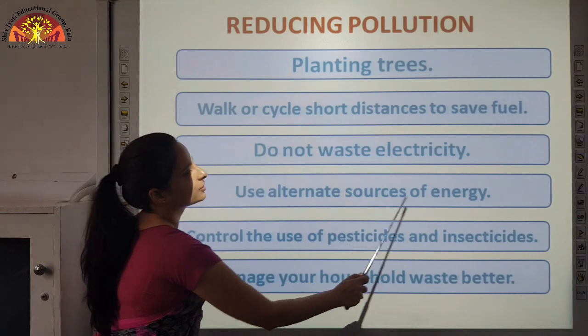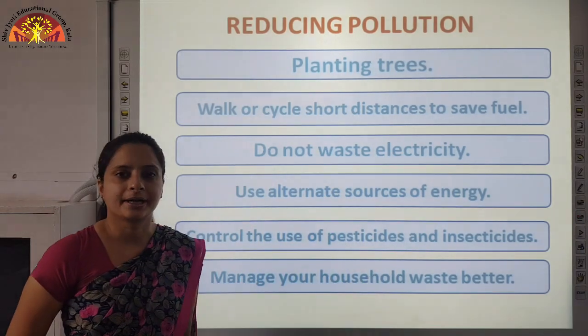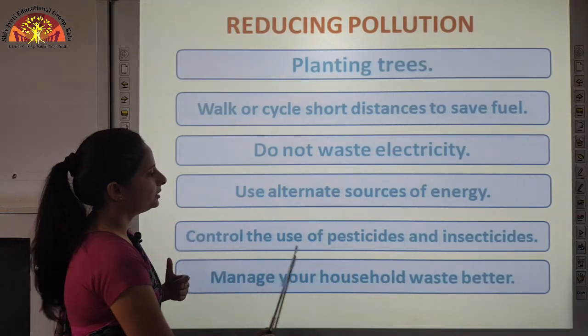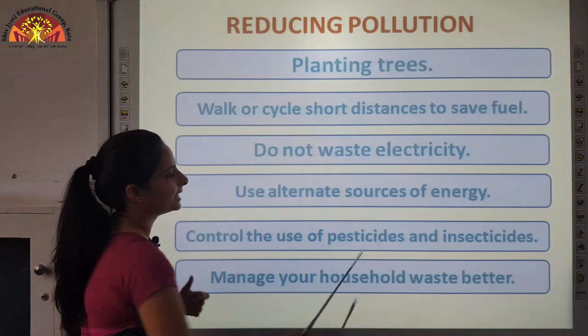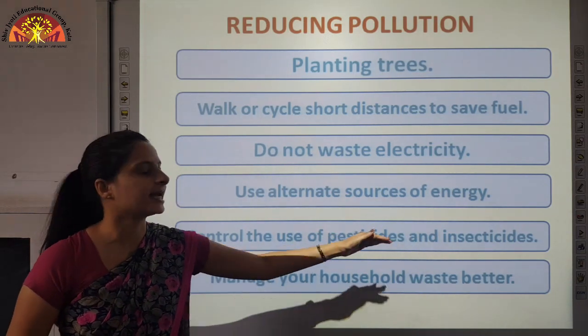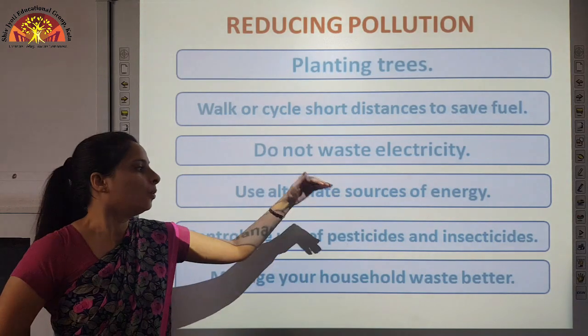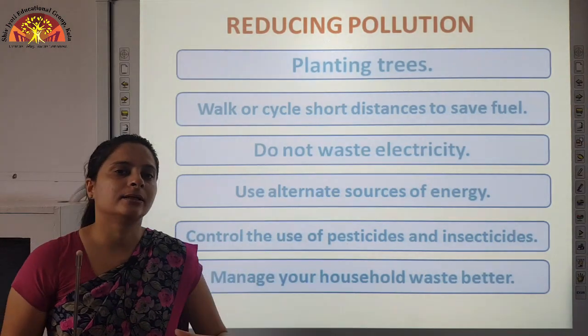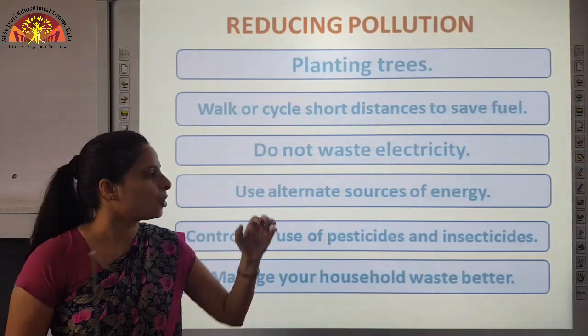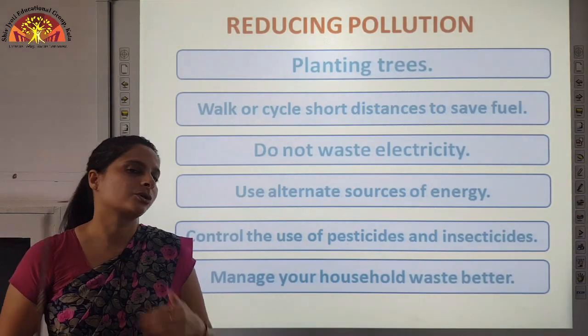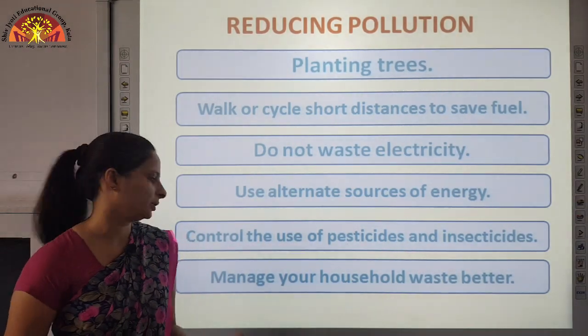Use alternate sources of energy like solar energy. Control the use of pesticides and insecticides, because when it rains they again get mixed up with the water, which also pollutes the land. So it is causing land and water pollution both.